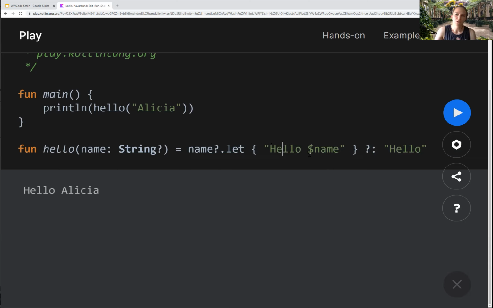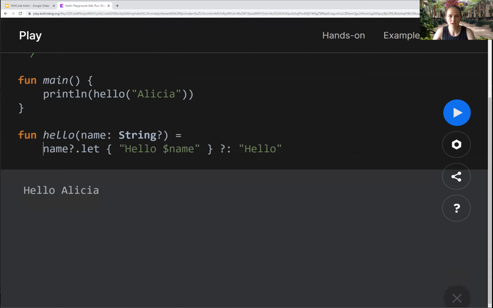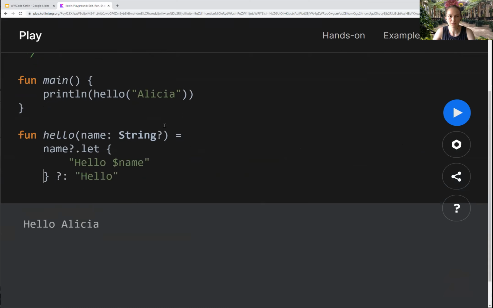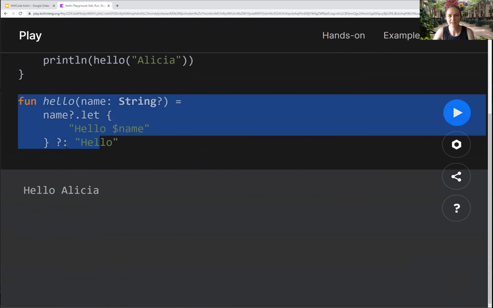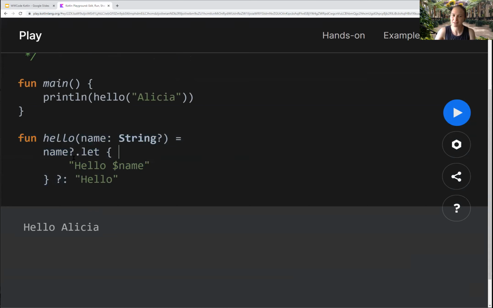Now, we do get into the problem where, is this really readable code? You can change your style depending on what your team likes or what you would like to do in your code base. This is a more expanded way to do it that can make it a little easier to understand. A lot of people are okay with having it on one line as long as there's only one statement in the let block. This is also really similar to Swift if you're familiar with Swift.